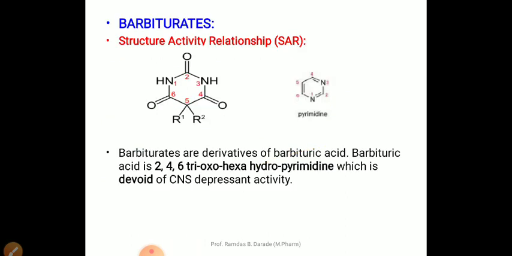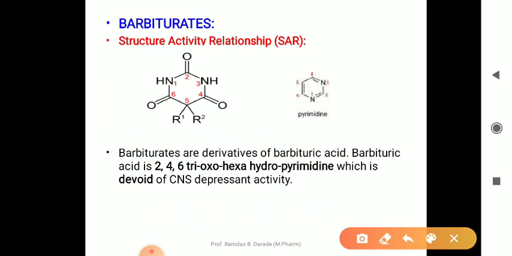So before discussing the structure activity relationship, you should know the basic chemistry of barbiturates. What is the meaning of barbiturates? Chemically, they consist of 2,4,6-trioxohexahydropyrimidine.